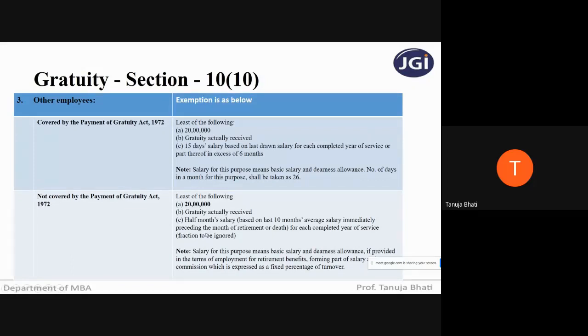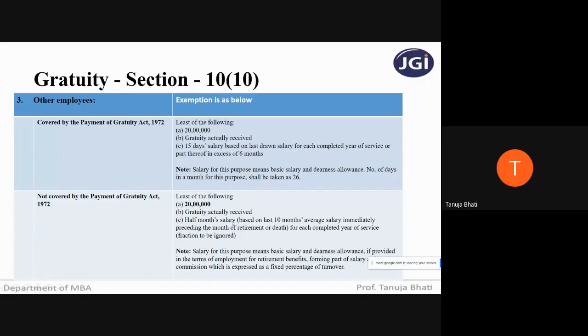Fraction to be ignored means even if it is, suppose, 20 years, 5 months, you consider it as 20 years only. Even if it is 20 years, 7 months, you consider it as 20 years only. Because fraction means part of, like in months, if he has completed 6 months, 7 months, 8 months, ignore it. Because here specifically in the provision it is given that fraction is to be ignored if it is not covered under the Payment of Gratuity Act.